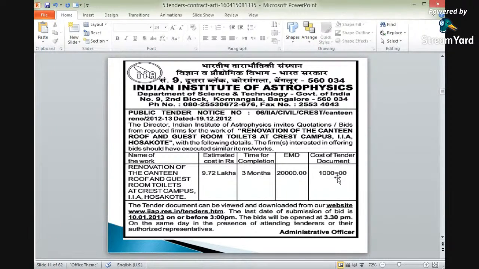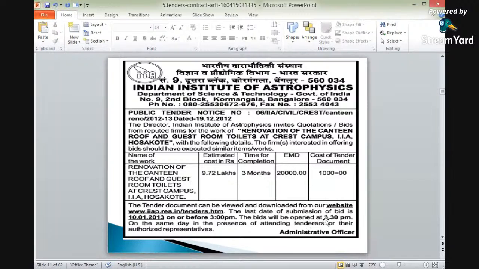What is the cost of tender documents? Here the cost of tender documents, in which all the prescriptions, all the types of work, all the various specifications or details will be mentioned. So what is that tender document cost? It is near about 1,000 rupees. Okay? And the tender document can be reviewed and downloaded from the website. The website is also given.